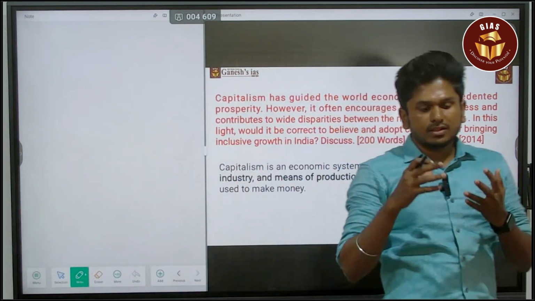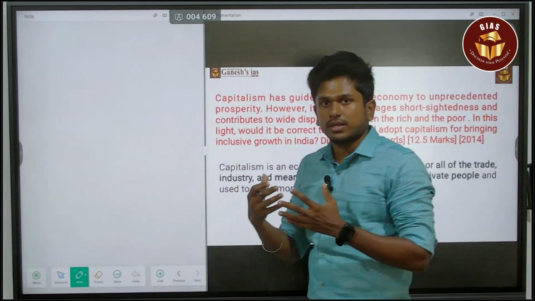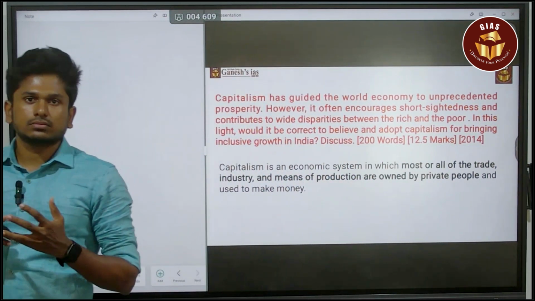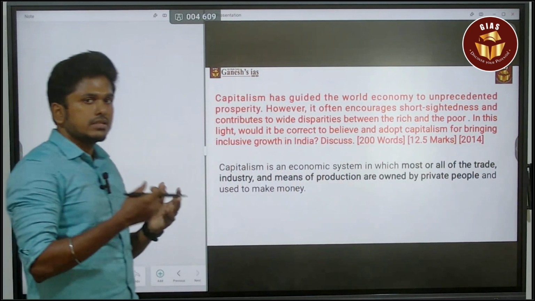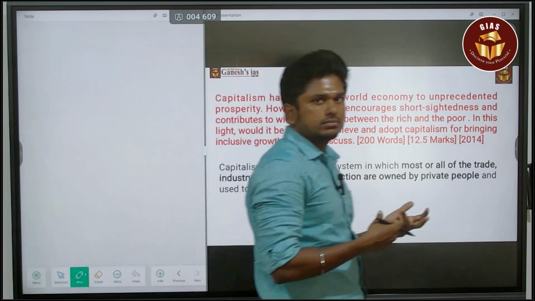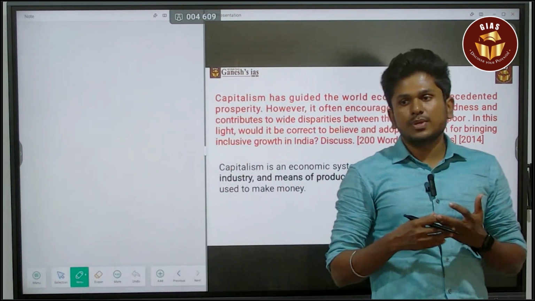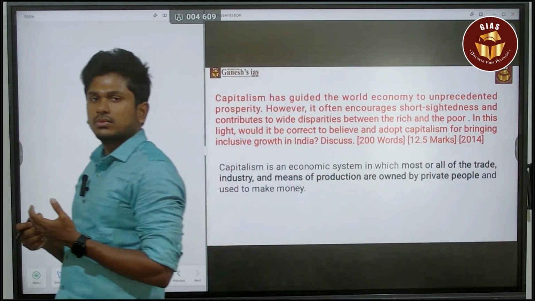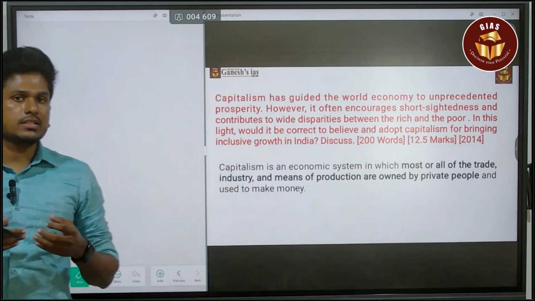There is a free market with no interference of the government, and there will be more rights to private players. These are the things about capitalism.